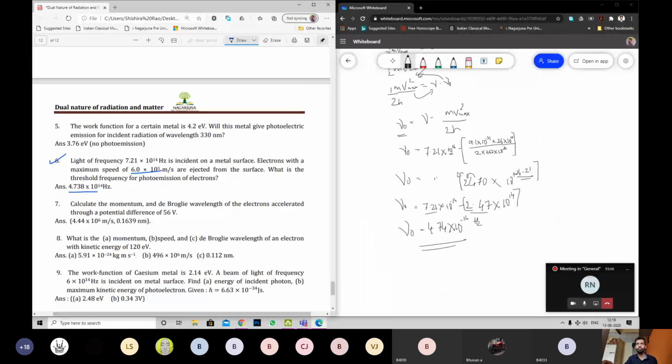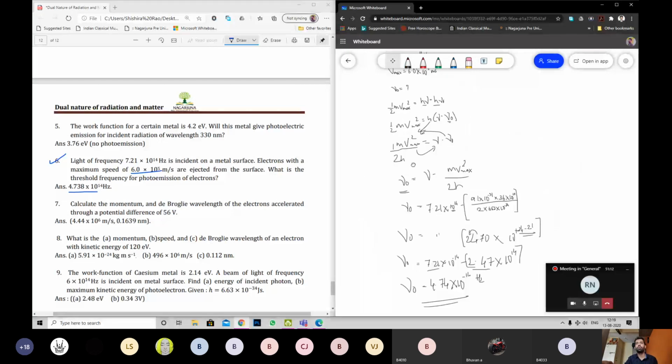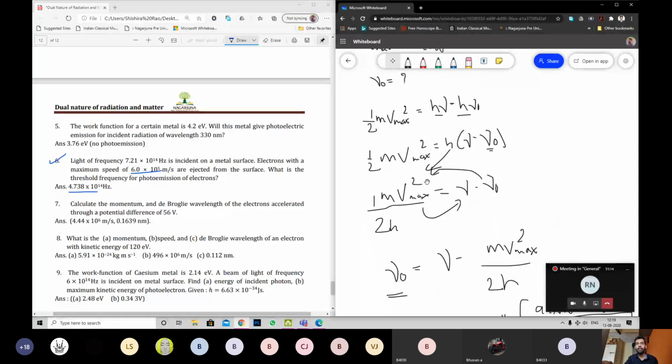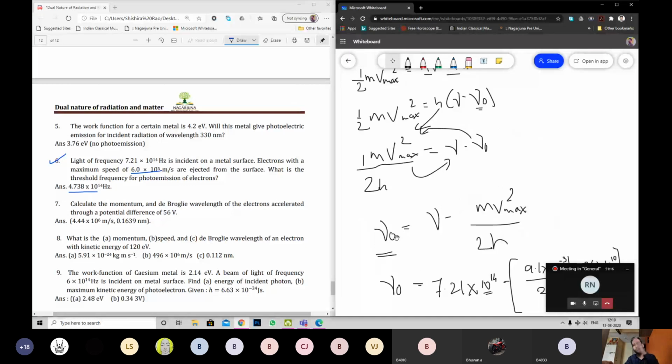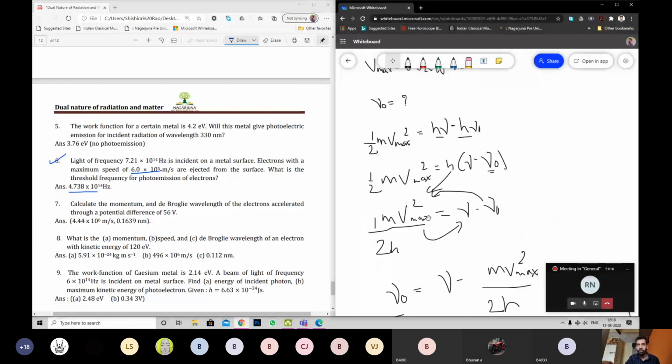Is it clear? Now, I'm not saying that you have to do all the substitutions, take this to that side, create a formula for nu naught, then put the value. No, we can take this formula, put the value of m here, v here, h here, nu here, and h here. Do everything. Then take this to LHS.